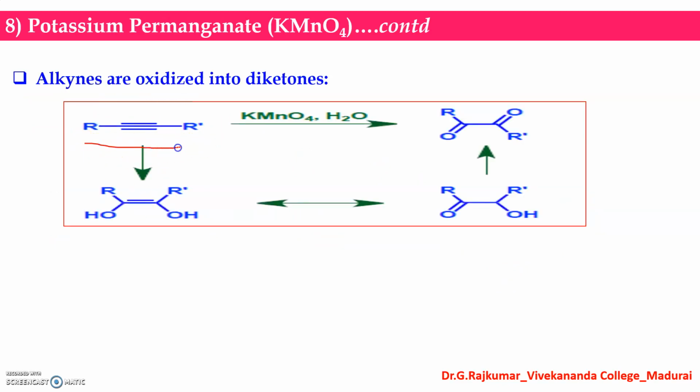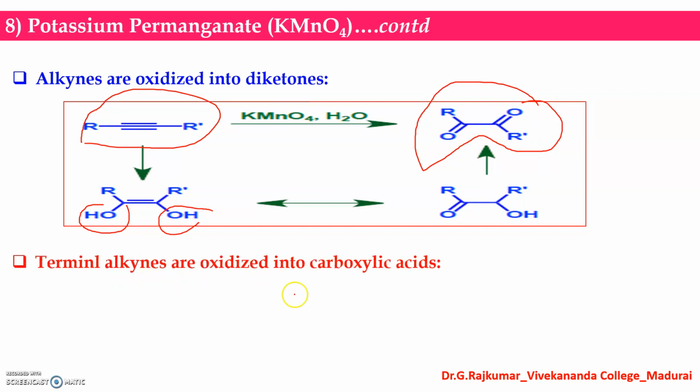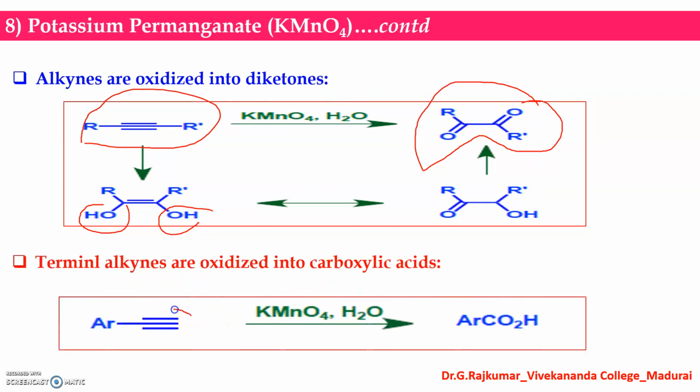Look at this. So this is an alkyne, and it is further oxidized into the 1,2 diol, and then tautomerism occurs, and finally you will get the 1,2 dione as a product, that is a diketone. And the terminal alkynes are oxidized into carboxylic acid. So a terminal alkyne can be oxidized into carboxylic acid in the presence of potassium permanganate.